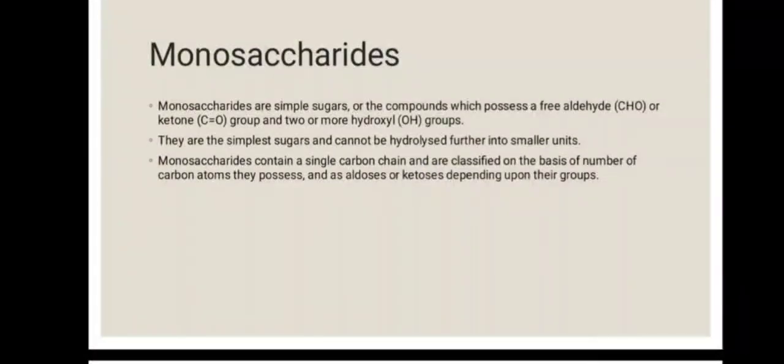Monosaccharides. Monosaccharides are simple sugars or compounds which possess a free aldehyde (CHO) or ketone (CO) group and two or more hydroxyl (OH) groups. They are the simplest sugars and cannot be hydrolyzed further into smaller units. Monosaccharides contain a single carbon chain and are classified on the basis of the number of carbon atoms they possess and aldose or ketose depending upon the groups.